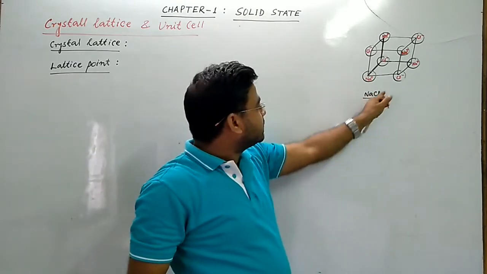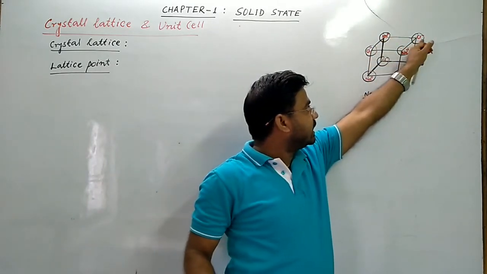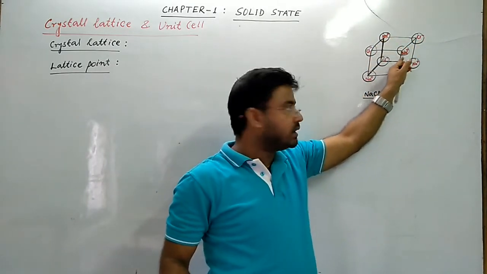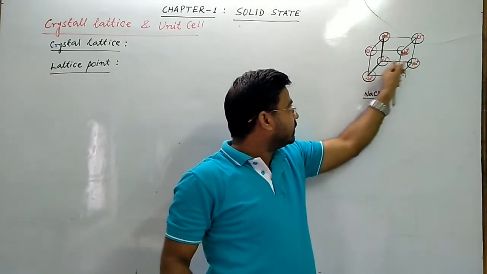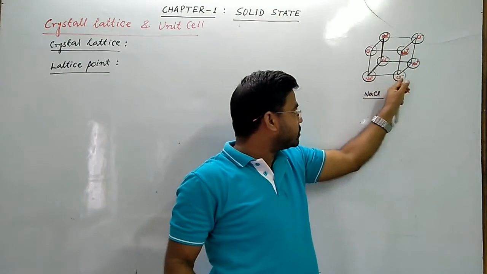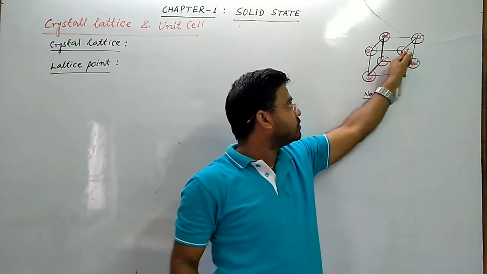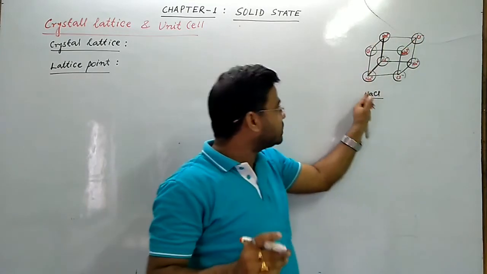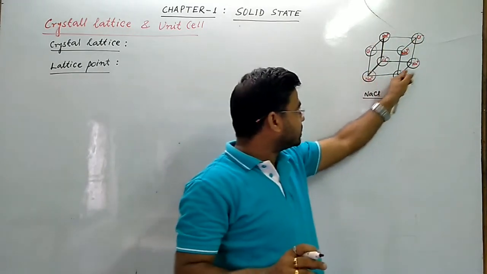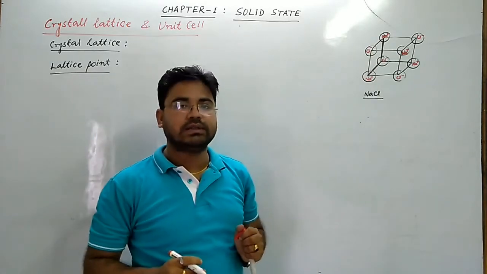For example, in an NaCl crystal, Na positive and Cl negative ions occupy different points. These positions are called lattice points or lattice sites.